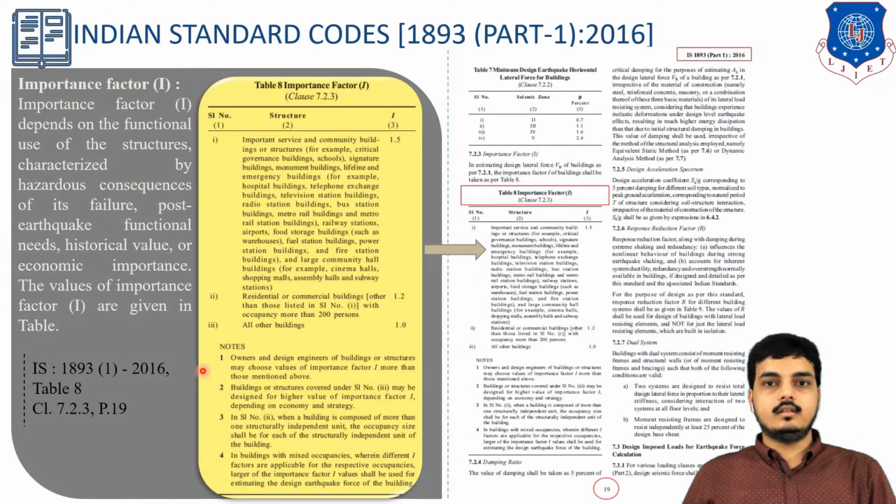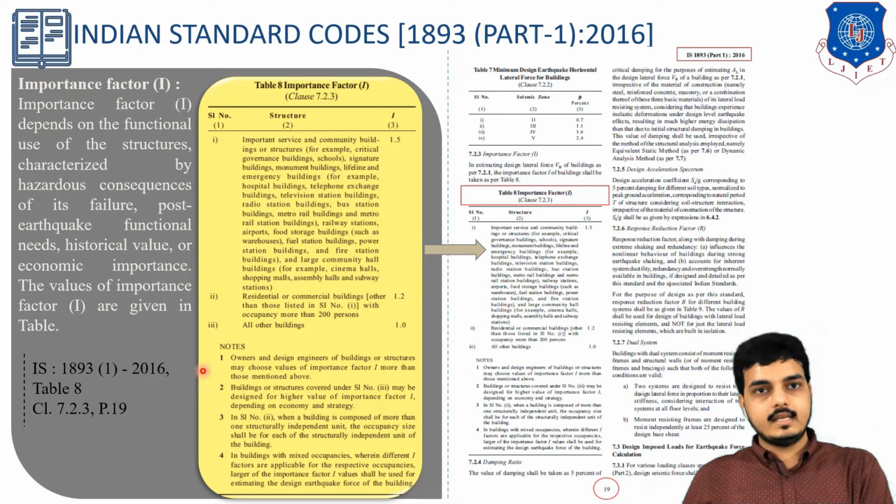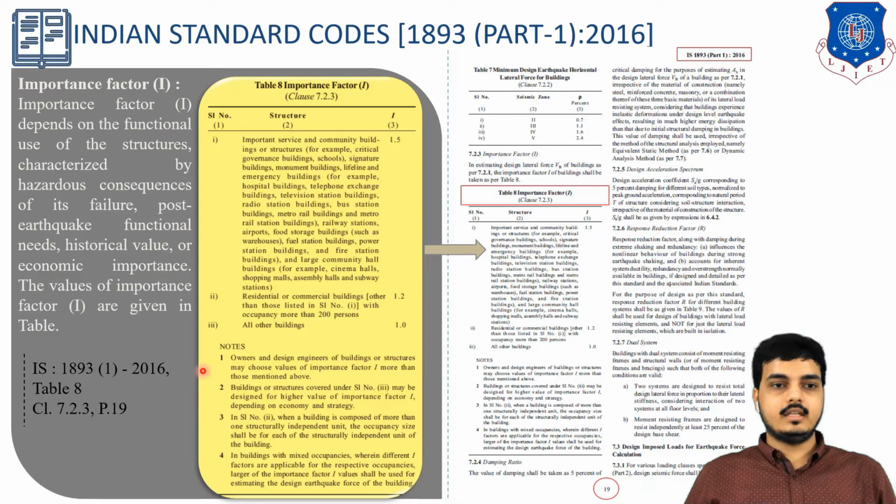Next is the importance factor. As I have explained, the importance of the building, that is how important the building is, is what the importance factor accounts for. The importance factor depends on the functional use of the structure, characterized by hazardous consequences of its failure, post-earthquake functional needs, and historical value. Obviously, if the building is highly important, then it has value in the future as well. So we have to keep in mind that it is an important building, and a higher factor needs to be considered. The value of importance factor I is given in this table.